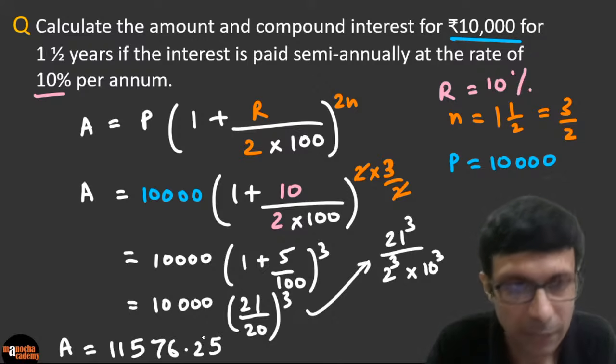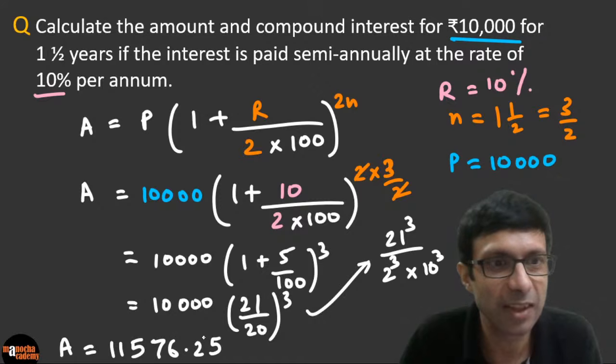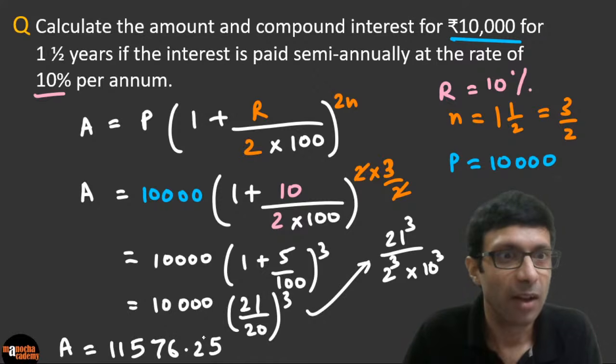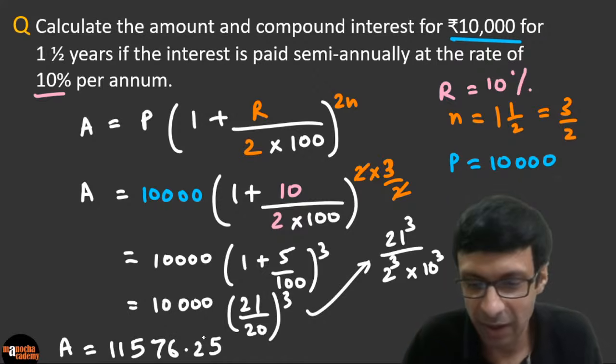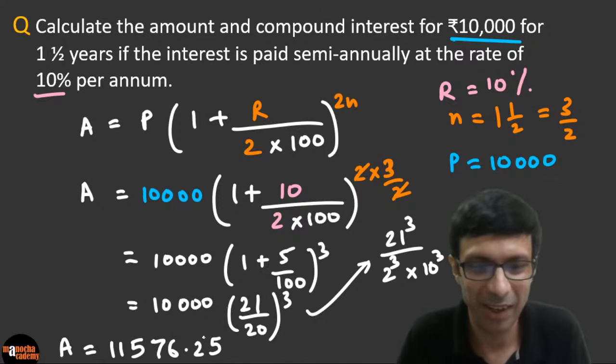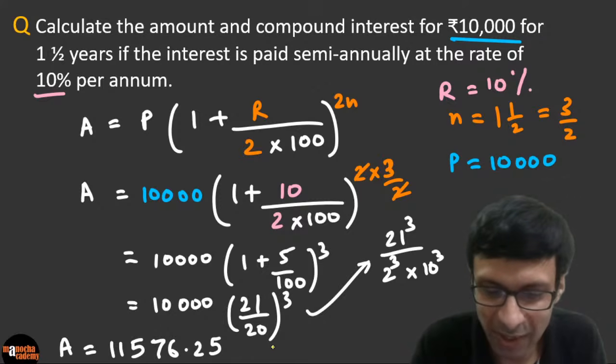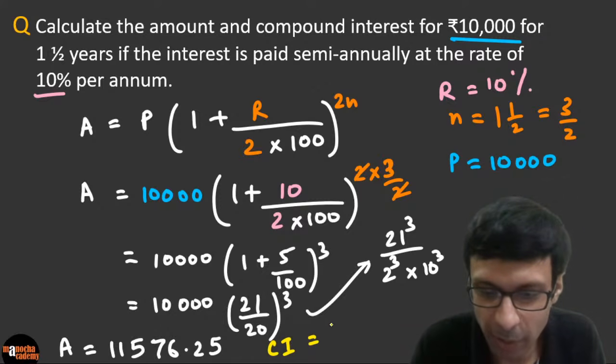11576.25. Are you guys getting this? I think I saw some of you having this answer, 11576.25. All right. And excellent, I see Drakshit has the right answer. And then what will be the compound interest? You just have to subtract 10,000. Okay. Is that clear, guys? So for compound interest, you just have to subtract 10,000. So compound interest is going to be